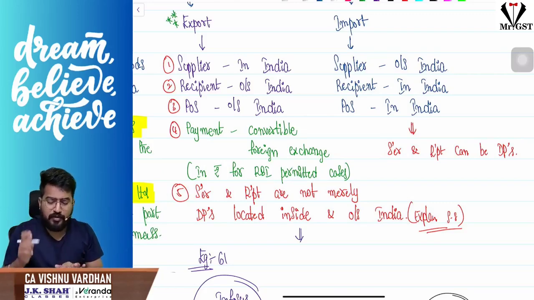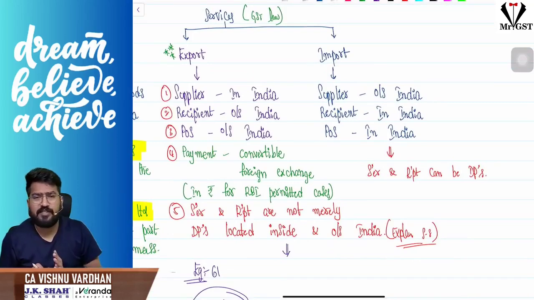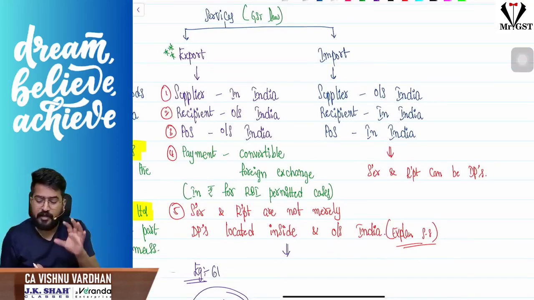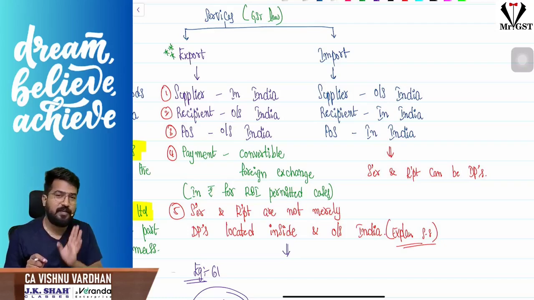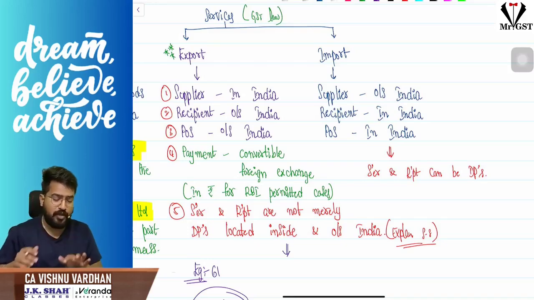Now coming to import. Import means the supplier is outside India, the recipient is located inside India, and the place of supply is also in India. And the interesting thing here is that for import of service, the supplier and recipient can be distinct persons, but for export, we cannot call it an export of service if the transaction is happening merely between distinct persons. That is the interesting point we have to know before going into the discussion.